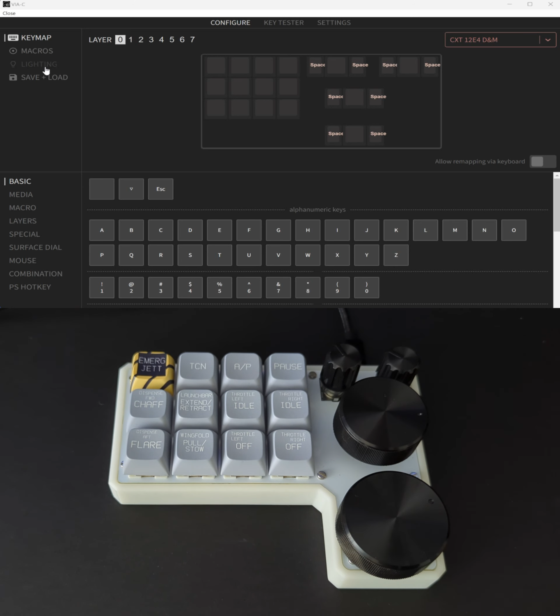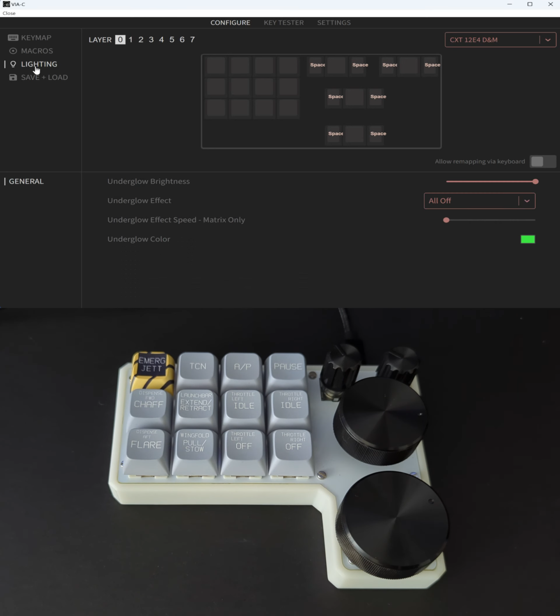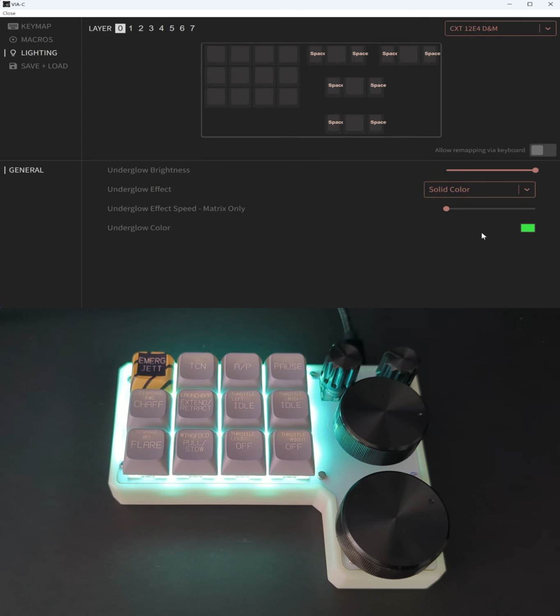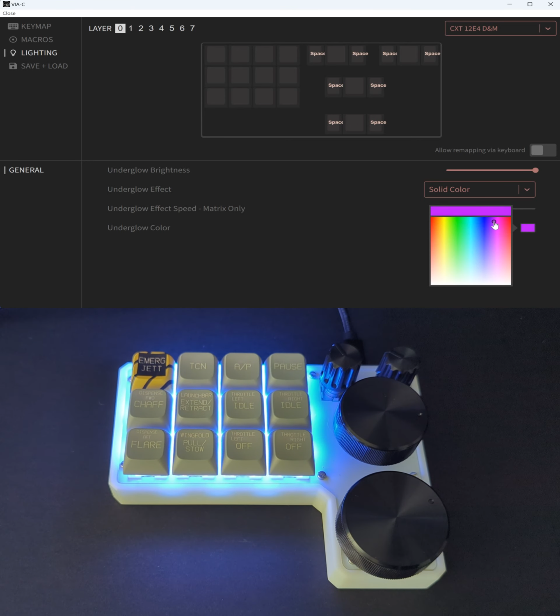You can see here on the left side there is a tab called lighting. Just click it, and there are options. It's all off, so you can choose solid color. If you change the color, as you can see, it's green, and it's blue, it's pink, it's red, and it's white. So you can change the color.